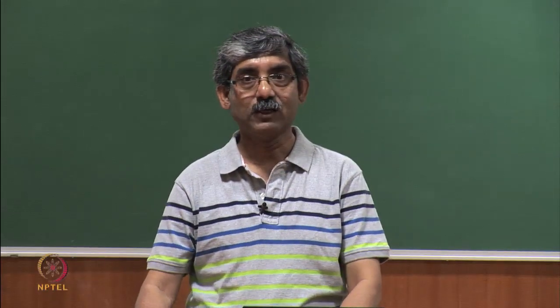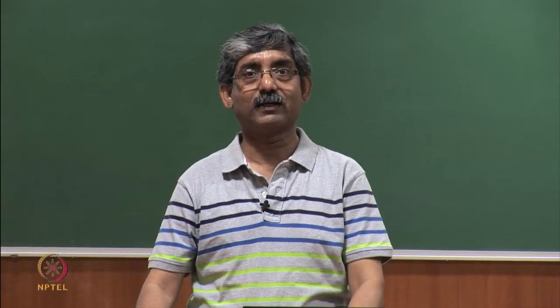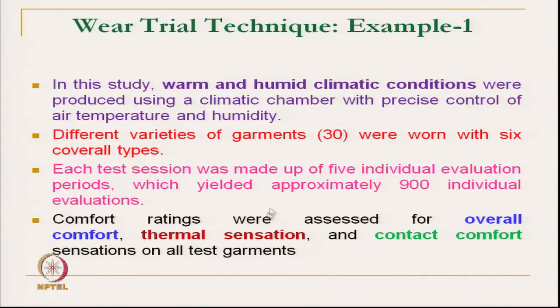Okay. So, here 900 different data and comfort ratings were assessed on a rating scale. One attribute is overall comfort, on a scale of 1, 2, 3, 4, 5, 6, say 10, or whatever scale is given. Another attribute is the thermal sensation, and a third is contact comfort, which covers different types of tactile sensation.